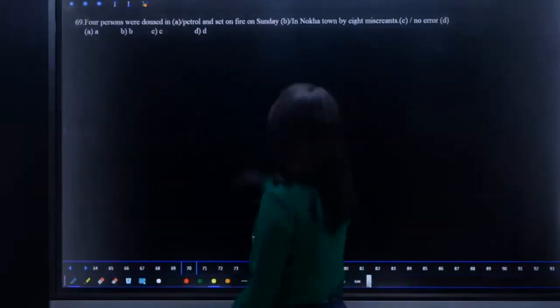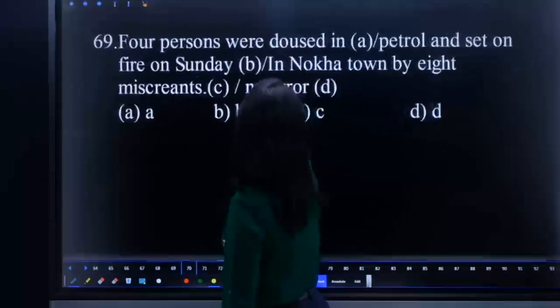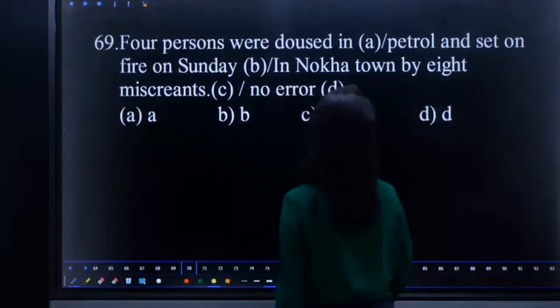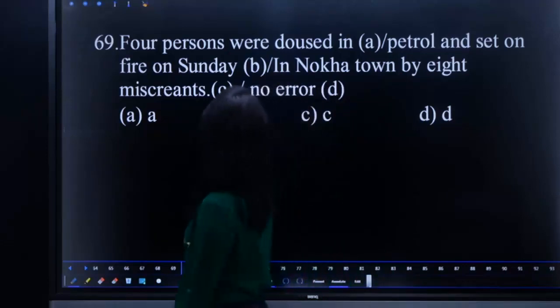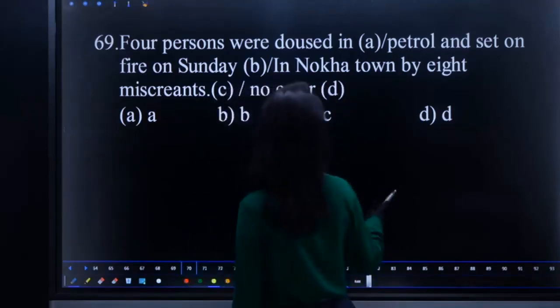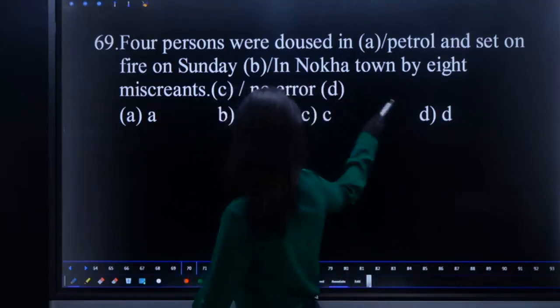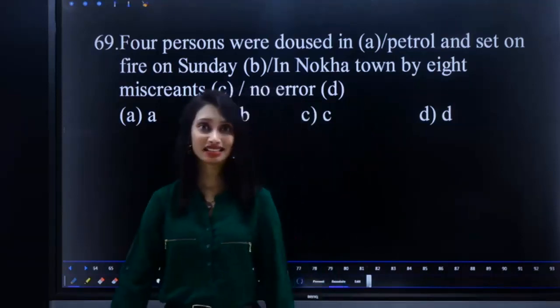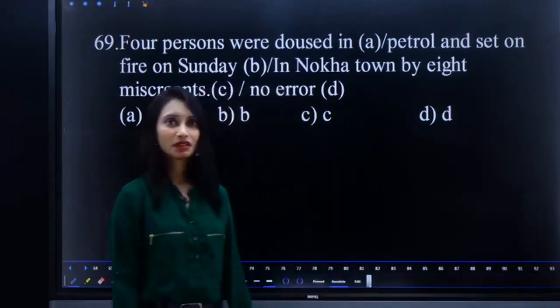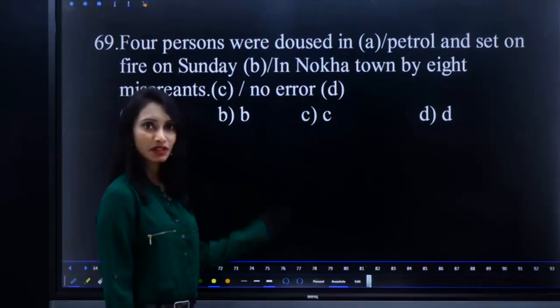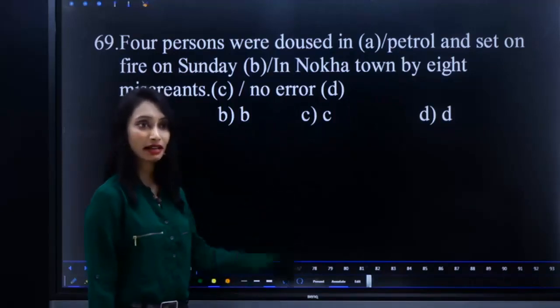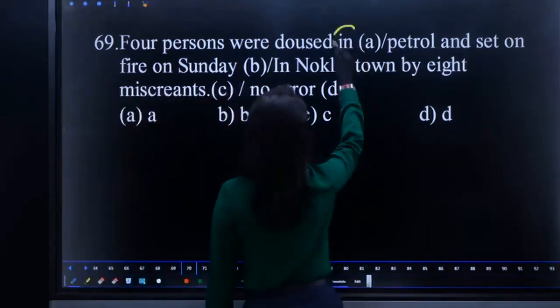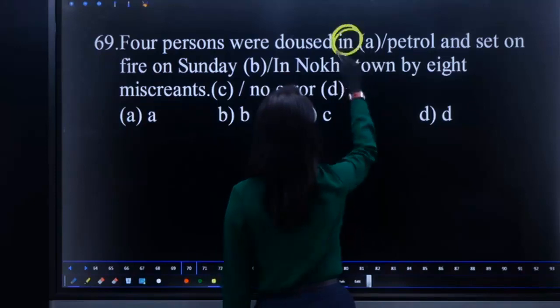Next, question number 69. 4 persons were doused in petrol and set on fire on Sunday in Noka town by 8 miscreants. It happened in Bihar. So you know it is in the news. What is the error here? The error is with the usage of the preposition in.